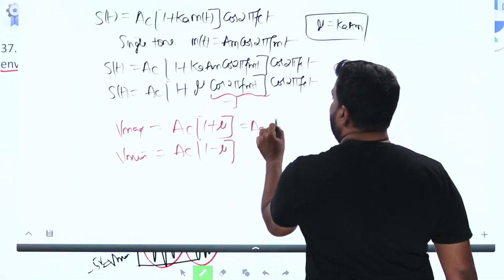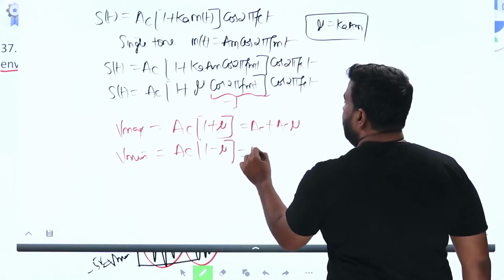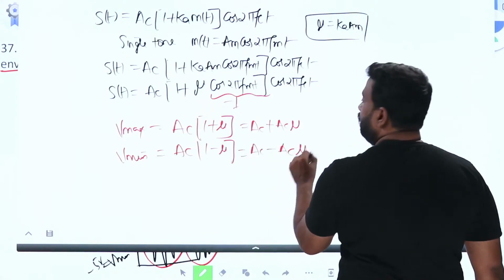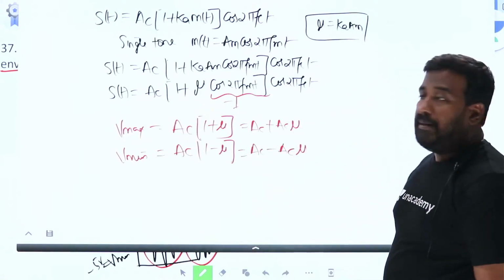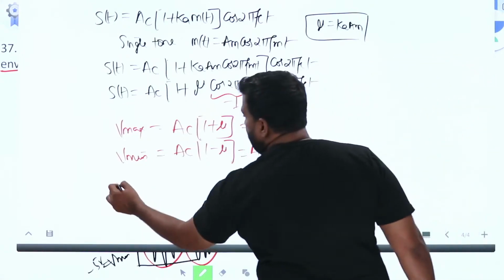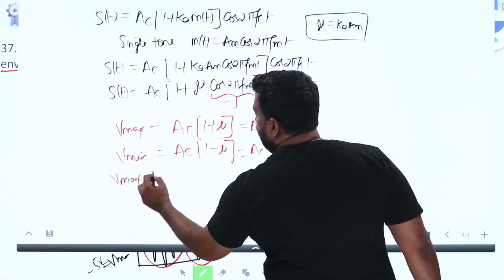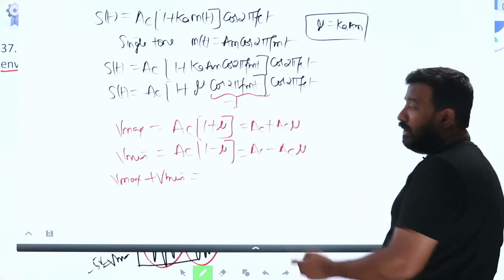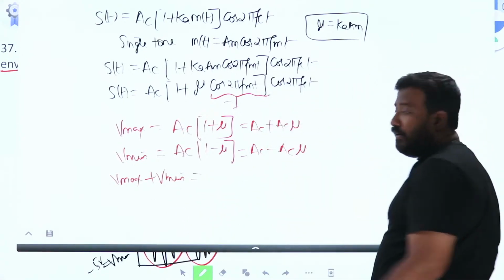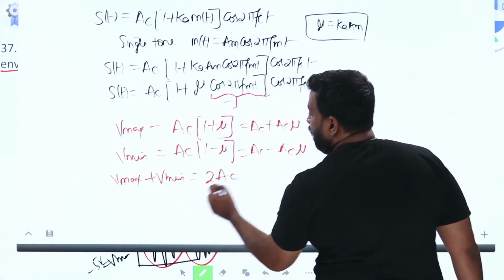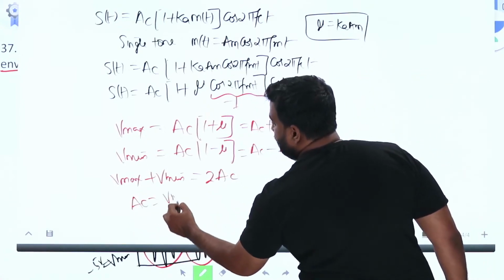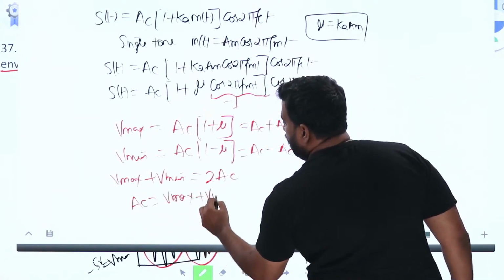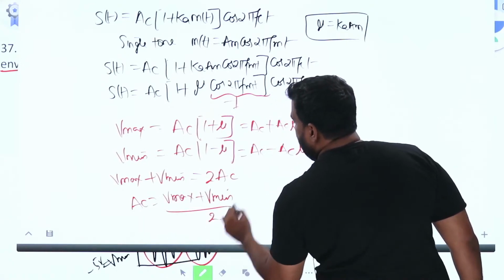This is AC plus AC mu, and this is AC minus AC mu. Now if you do Vmax plus Vmin, if you add both, AC mu gets cancelled, you get 2 AC. From this the formula for AC is Vmax plus Vmin by 2.